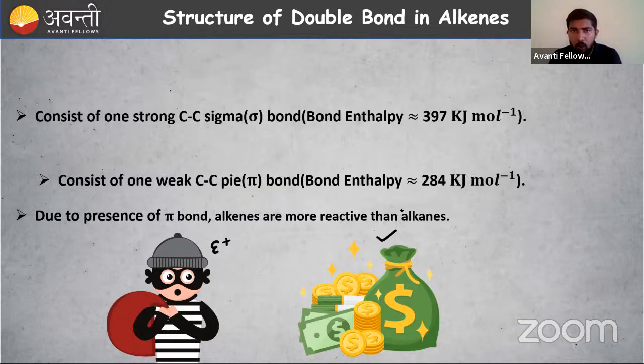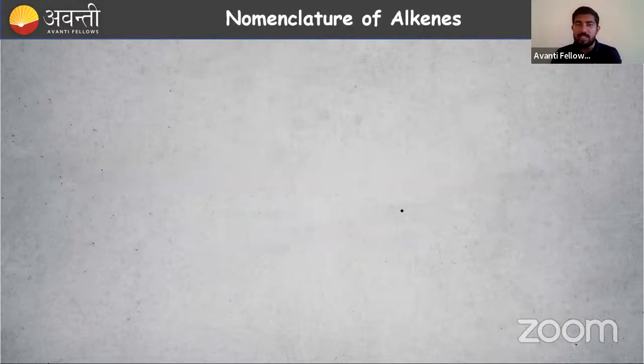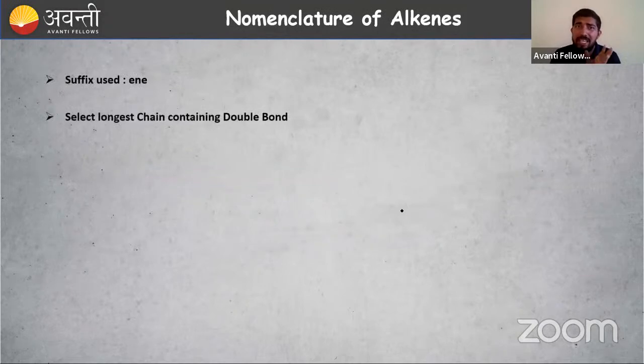Okay, structure of the double bond in alkenes. Then nomenclature of alkenes. We have already studied the complete IUPAC nomenclature, so is it required to study all these things again? Just as a revision, I will give you some examples, and you have to give me the correct answer in the chat. Usually the suffix "-ene" is used. What about alkanes? We use "-ane", right? Then for alkynes, we use "-yne". These are the common suffixes.